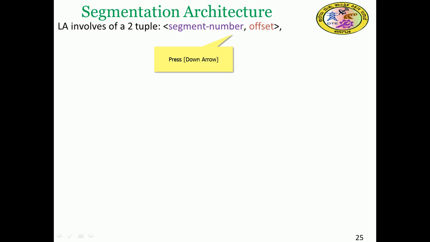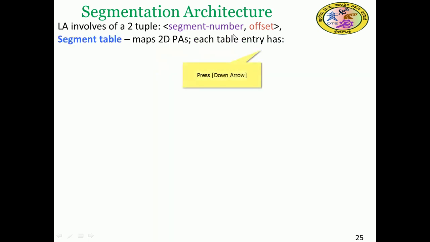The logical address, that is a virtual address, involves a 2-tuple: one is the segment number and the other is the offset. These two need to be identified as a segment in the memory, so a segment table will be there. It maps a 2-dimensional logical address to a 2-dimensional physical address.